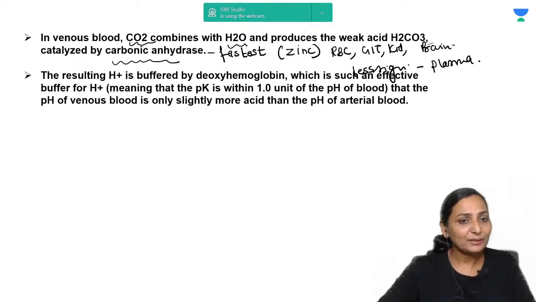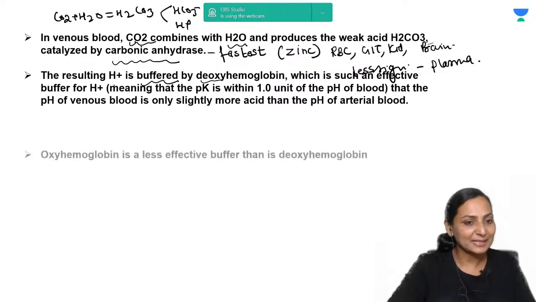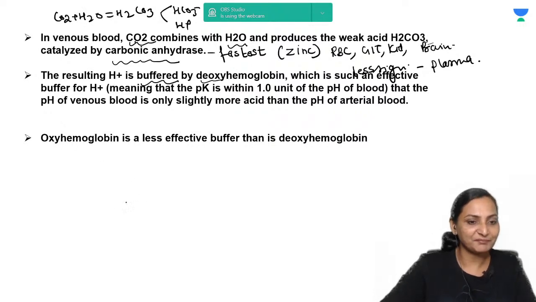Now, when carbon dioxide combines with water, it forms carbonic acid, which is going to dissociate into bicarbonate and H+. This H+ is going to be buffered by the RBC, or by the deoxyhemoglobin. And therefore, the pH of the venous blood is slightly acidic. Oxyhemoglobin is a less effective buffer.